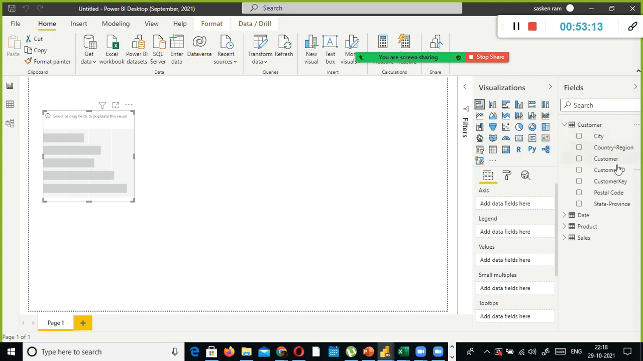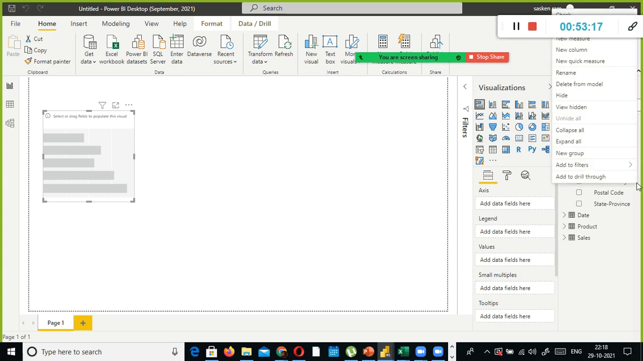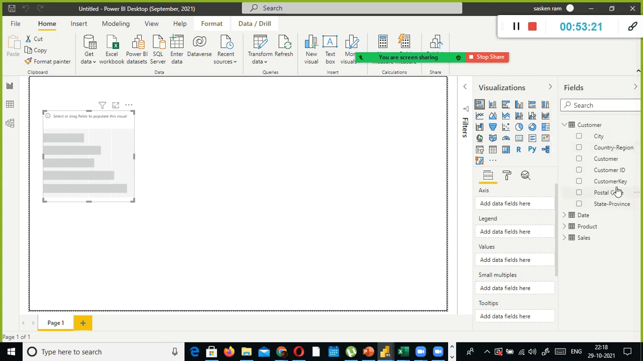Supposing customer key is not required by me, I can remove it, because in my report I am not going to use customer key. If I use customer key, it will be confusing. Customer name is important to find out which customer, probably region-wise, customer-wise, top 10 customers. In that case, customer name is important, customer key is not important.